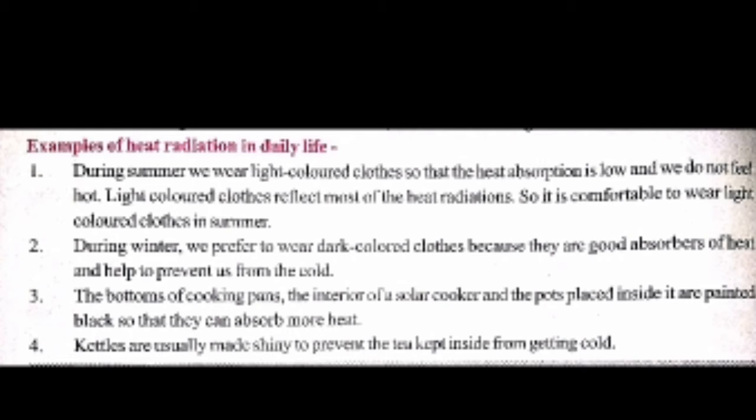Okay, the bottom of cooking pans, the interior of solar cooker and the pots placed inside it are painted black so that they can absorb more heat and the food is cooked nicely. And kettles are usually made shiny to prevent the tea kept inside from getting cold. All these are the effects of heat radiation in daily life.